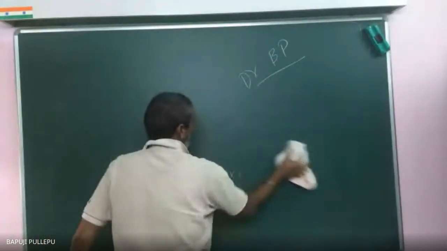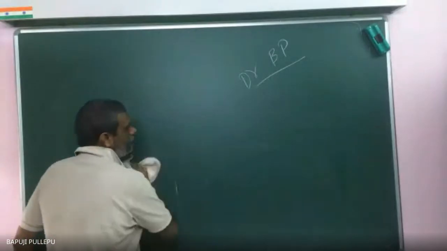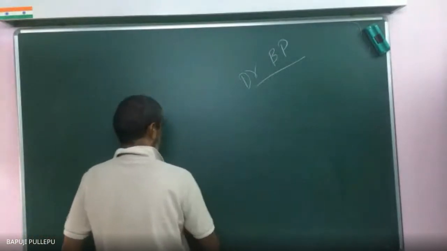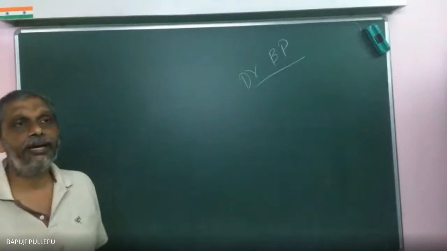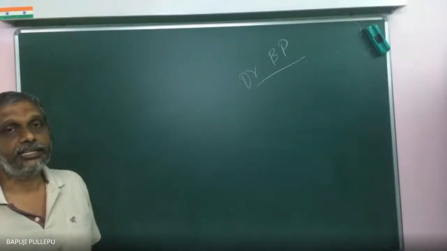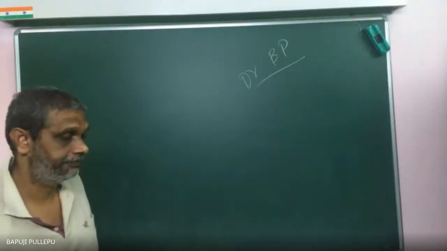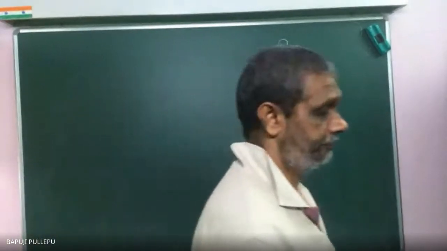From rectangular I will start, then I will go slowly to square matrix. A matrix is said to be a rectangular matrix means how can you define it? Sir, for example, 3 by 2 or 2 by 3 is rectangular, and 3 by 3 or 4 by 4 is a square matrix.